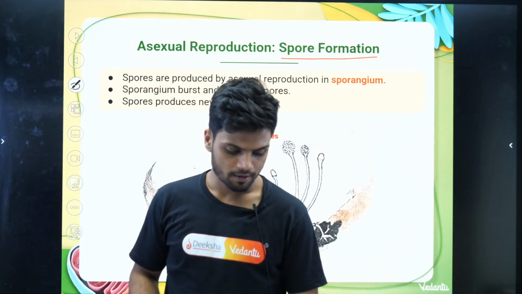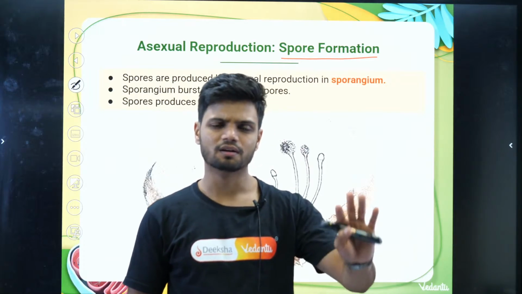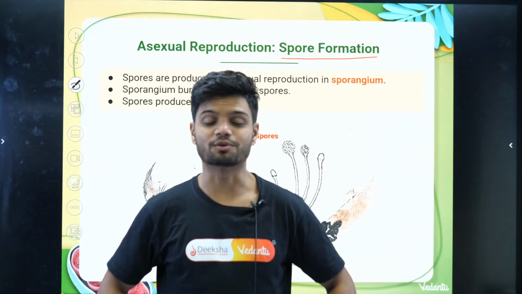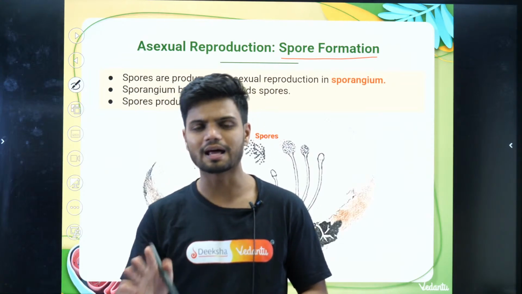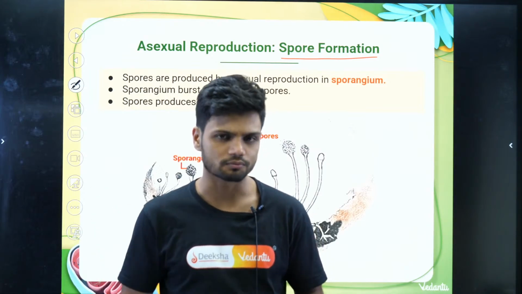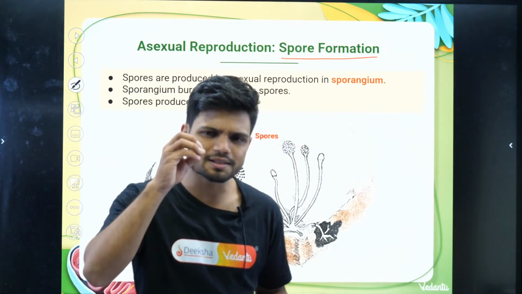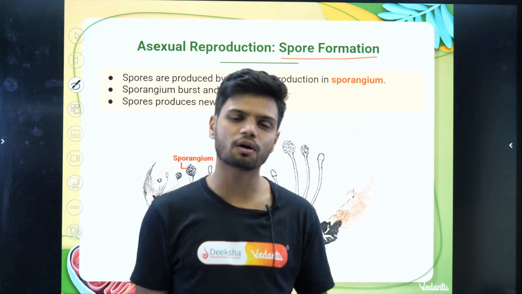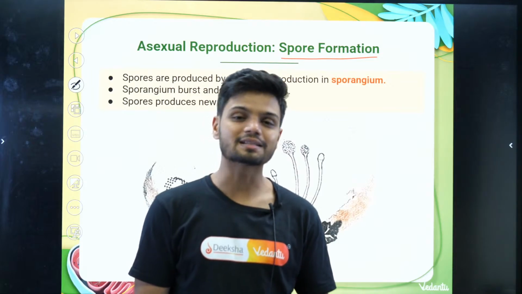Now the next one is spore formation. You might have seen this when you take a bread piece and check the expiry date. For example, today is the last day for the bread piece to expire. But if you keep the bread piece for 2 to 3 days more in the house, do you notice some white color things on the top of it? Later on, can you notice some black color thing on the top of the bread? That is called bread mold or rhizopus. That is nothing but a fungus.